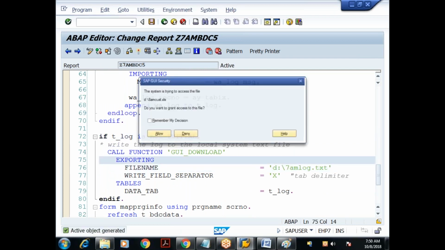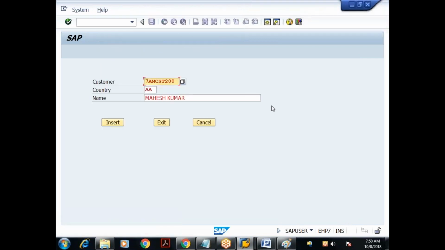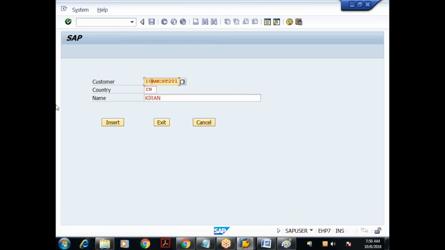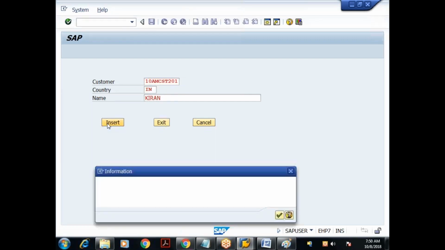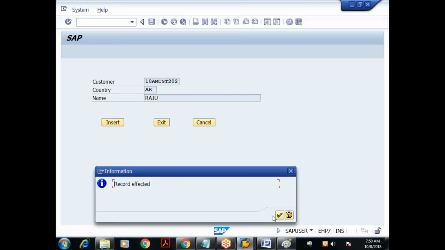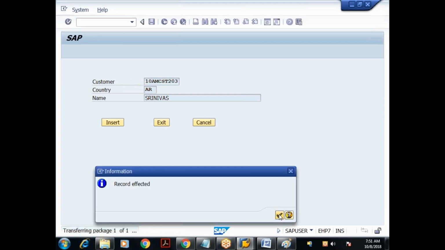Okay, execute this. Done. This is my first record. I'll give it as something 10 a.m. CST 20. I'll click on insert. Entry A does not exist. I'll just cancel this. I'll give this as something 10 a.m. so and so. Record affected. Done. This also I'll give it as something 10 a.m. so and so. Record affected. Done. Insert, entry AB does not exist. I'll change it to something AR and I'll give the country and customer as something 10 a.m. I'll click on insert, record affected, done.